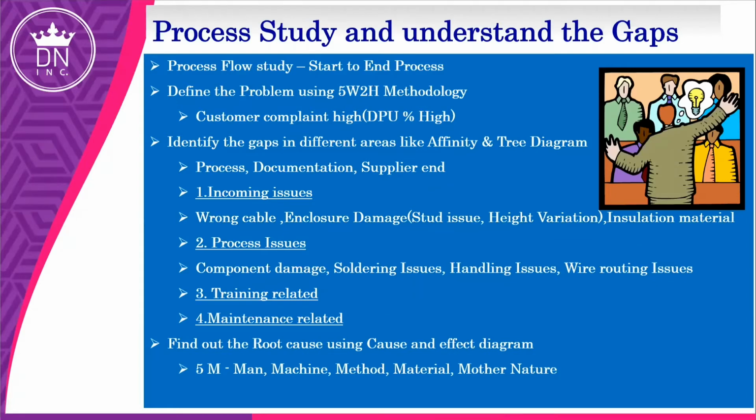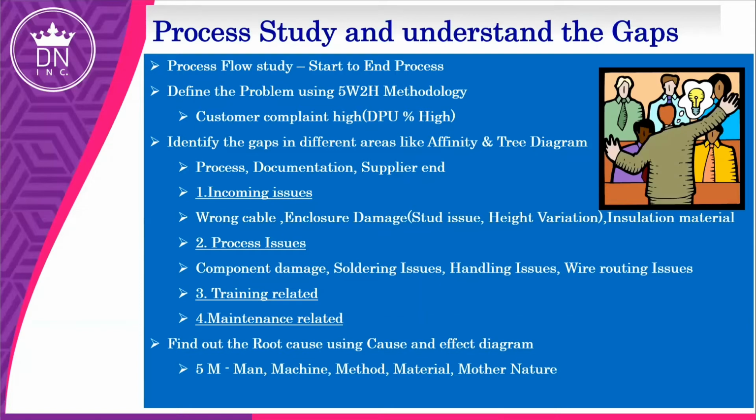When it comes to training related issues, we were majorly impacted by new hire training, because new hire agents are not well trained. They're doing some assembly process, and there we found major rejections. Maintenance related activities means they're not doing the proper calibration check, and they don't have the calibration record as well.